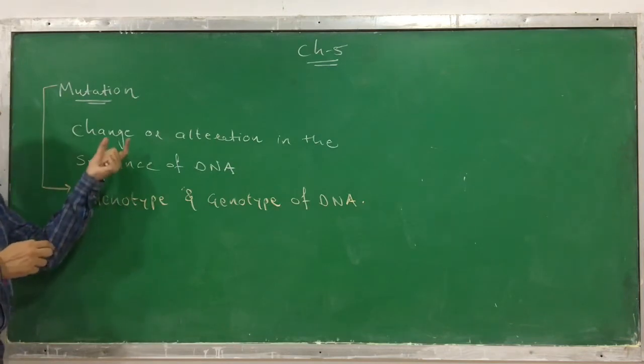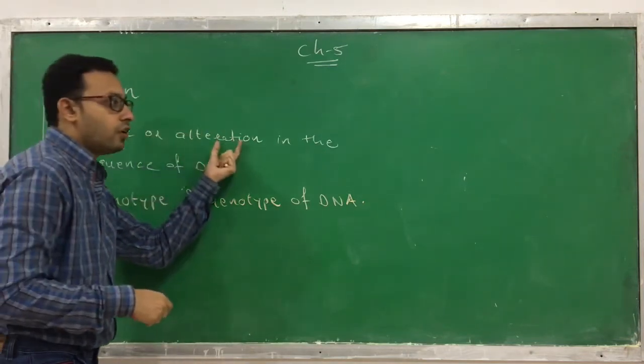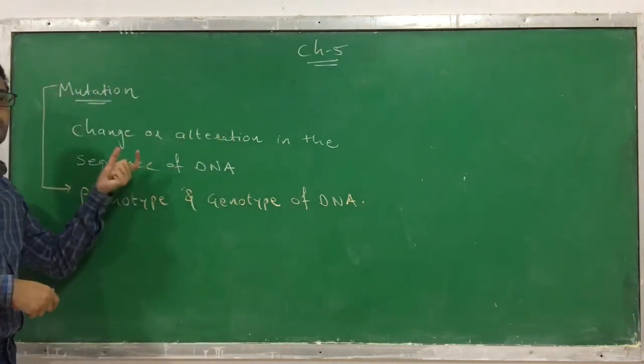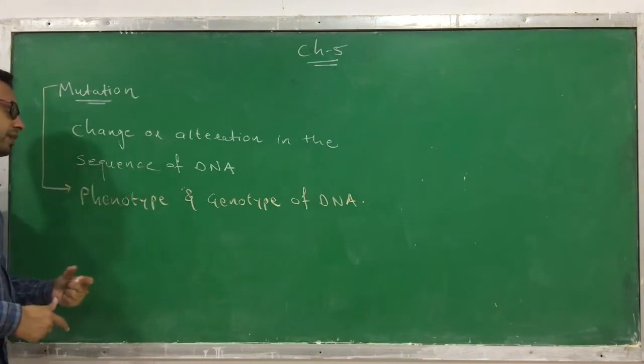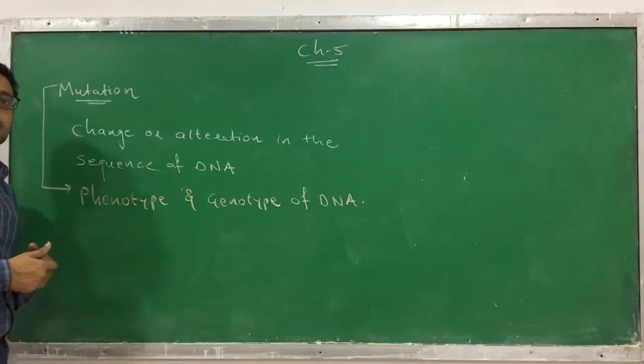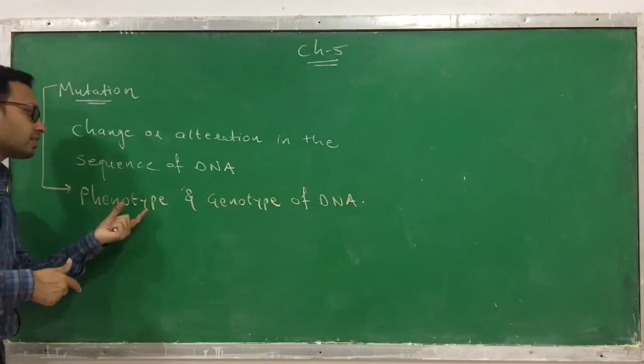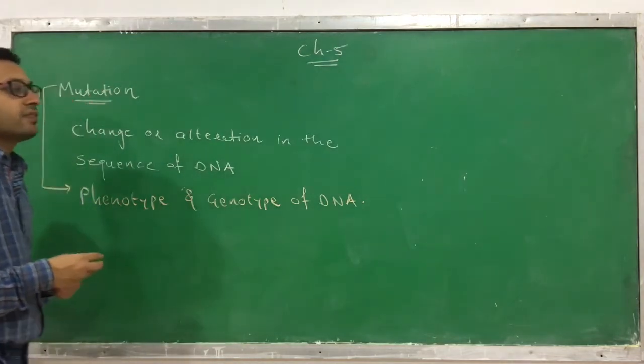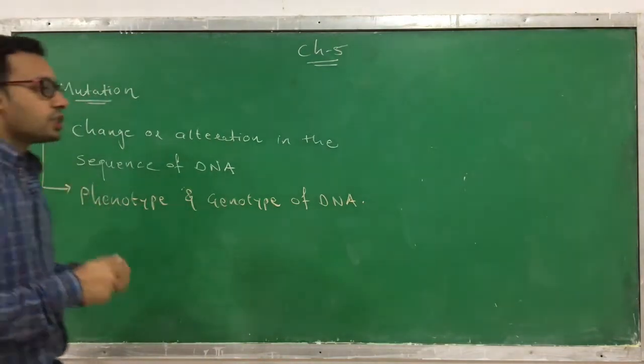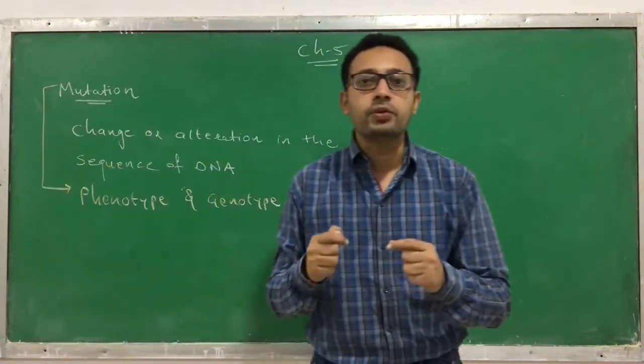Mutation means a change or alteration in the structure of DNA, or in the sequence of DNA more specifically. And as there is a change in the sequence of DNA, there is a change in the phenotype and the genotype. Okay, so this is what happens in the case of a mutation.